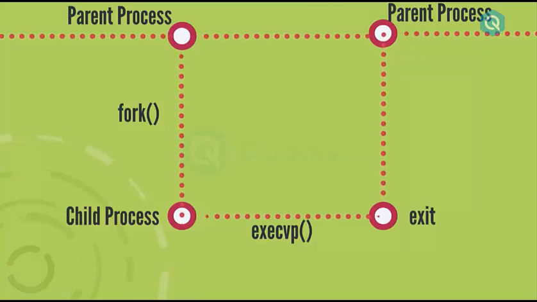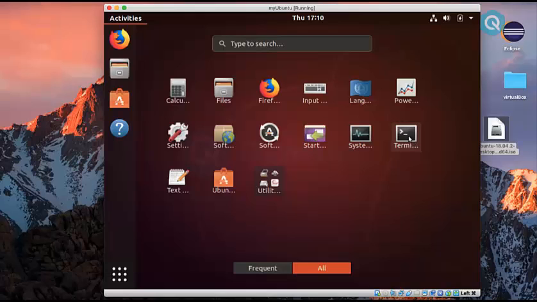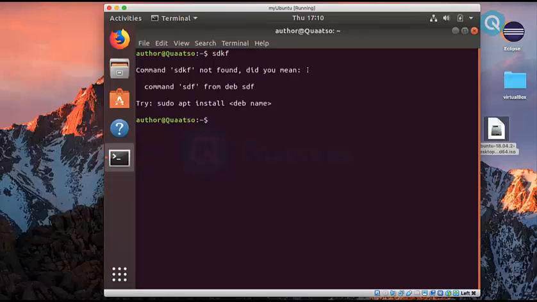Let's take a simple example of this. Now open your VM and open Ubuntu. Click on the Show Applications button and I'm going to start the terminal. Once you start the terminal, just write down any gibberish command and hit enter. Now you can see the result, command sdfk not found, which means the shell tried to find this command first in built-in and then in the path variable, but there is no file with the name sdfk, so it returned the result command not found.